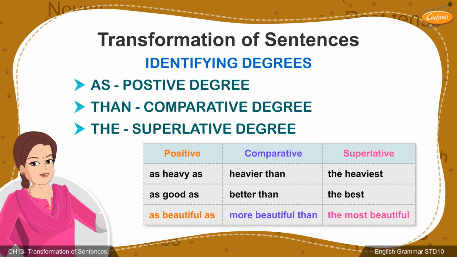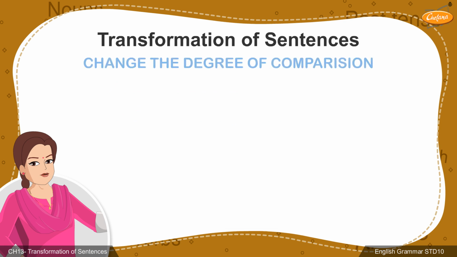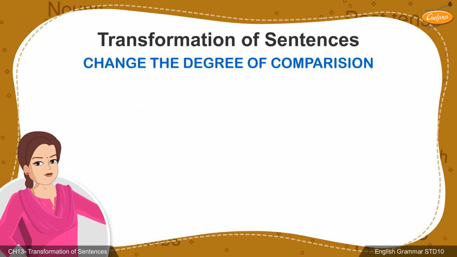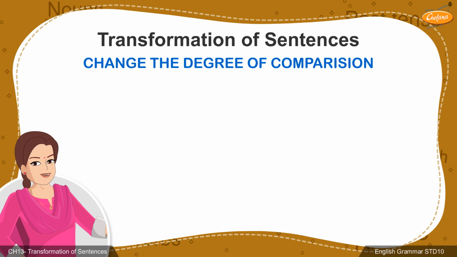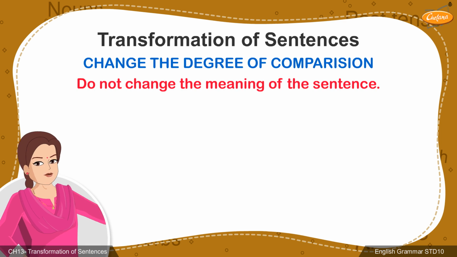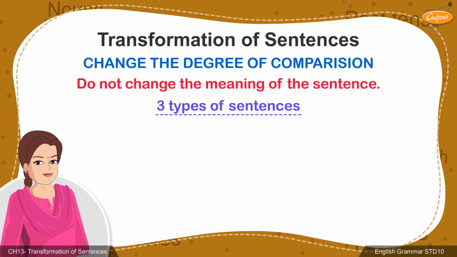Now that we have learned to identify the degree, let's learn about how to change the degree of comparison. Students, you must remember that while changing the degree of comparison, you must not change the meaning of the sentence. We can identify three types of sentences while changing the degree.